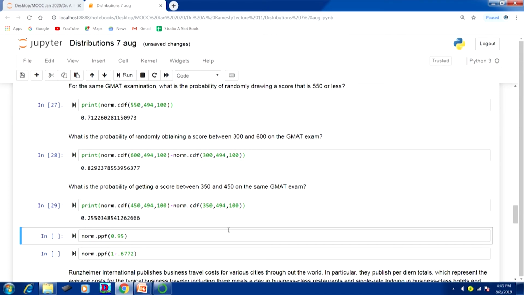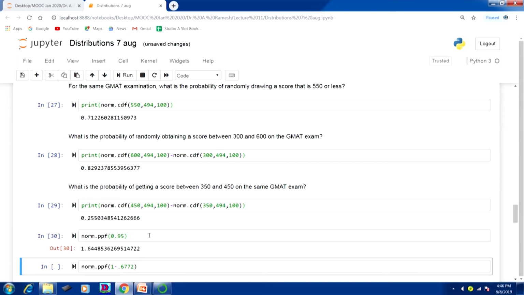Now, you see that so far we have to find the CDF, cumulative probability. Now, suppose the area is given. If the area is given, we want to know the x value. If it is a standard normal distribution, we want to know the z value, because the default function is the standard normal distribution, where the mean equals 0 and standard deviation 1. So, for area under 0.95, the corresponding z value is 1.645.